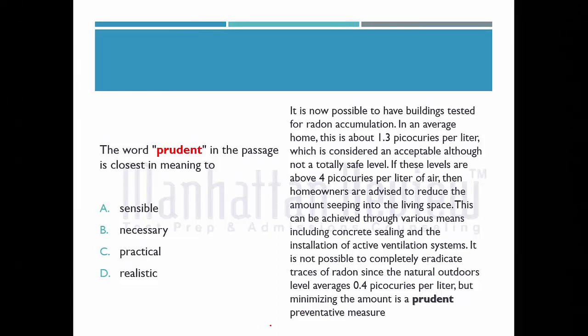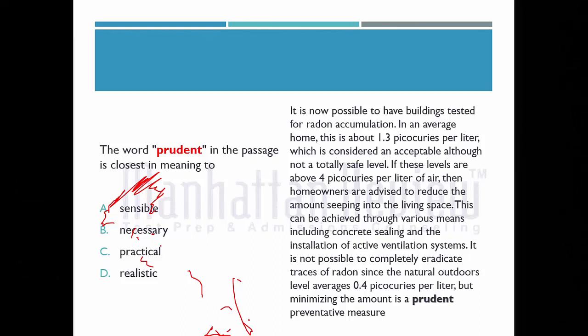The third one is beyond the scope of the passage, and the fourth is the eyewash option. In this case, if you go to the first option, sensible refers to the thing which can be experienced or identified. Whereas necessary, even though it seems relevant in this context, since minimizing the amount is necessarily a preventive measure, can't fit in the sentence.